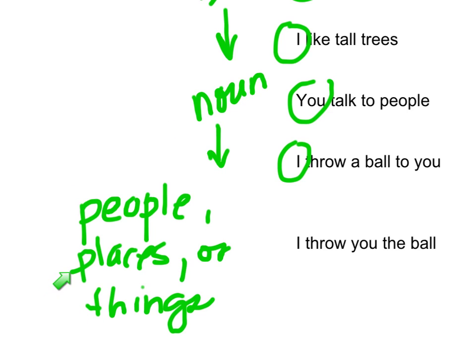And places work as well. If you had Paris is a beautiful city, Paris in that case would be a place, and it would be the subject of that particular sentence. All right, I think everybody's probably with me. Let's move on to verbs.